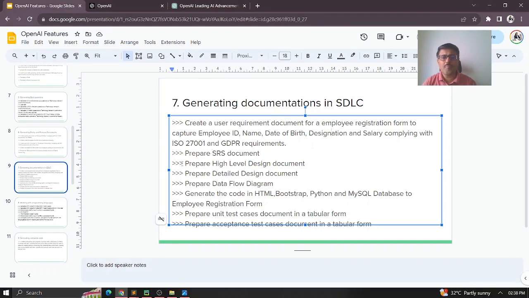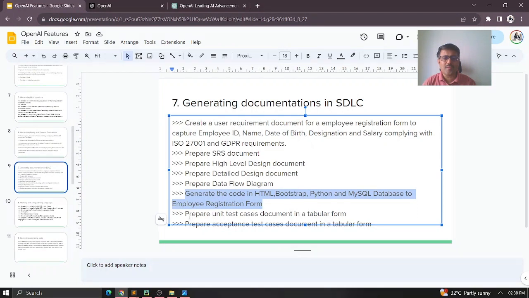So you are first requesting ChatGPT to create a user requirement document. Then once it is created, you will aim for the SRS document, and then you prepare a high-level design document, then maybe a detailed design document, and then maybe a data flow diagram. Then you want to generate code using HTML, Bootstrap, Python, and a MySQL database for the employee registration form. How do I generate that?